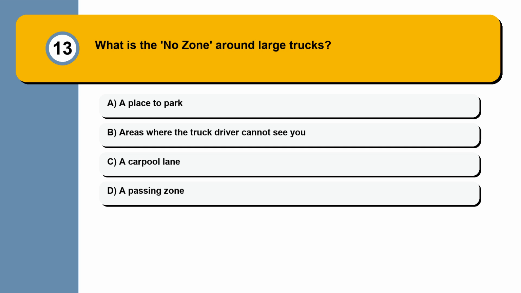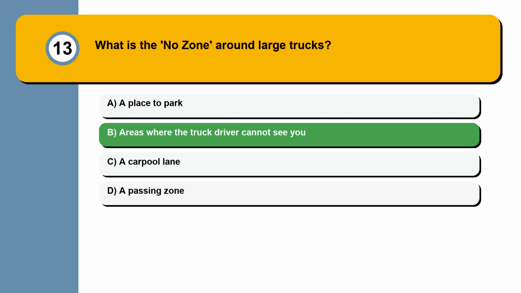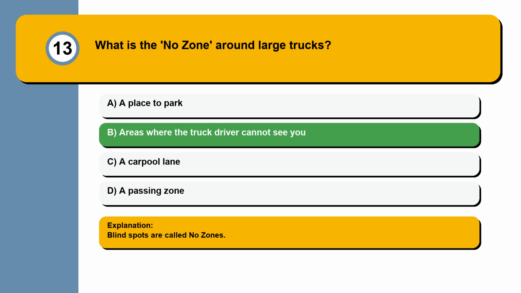Question 13. What is the no zone around large trucks? A place to park. Areas where the truck driver cannot see you. A carpool lane. A passing zone. Blind spots are called no zones.